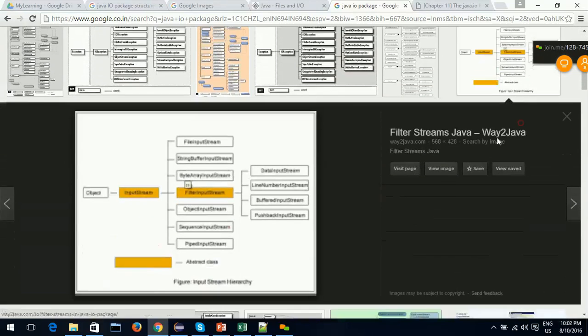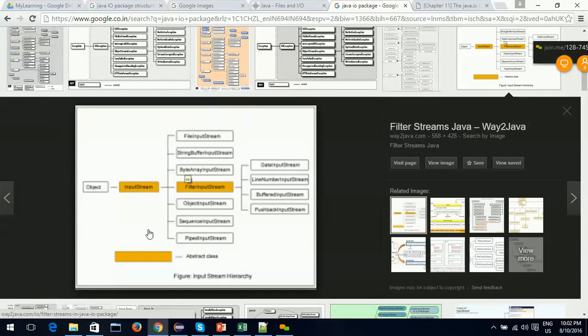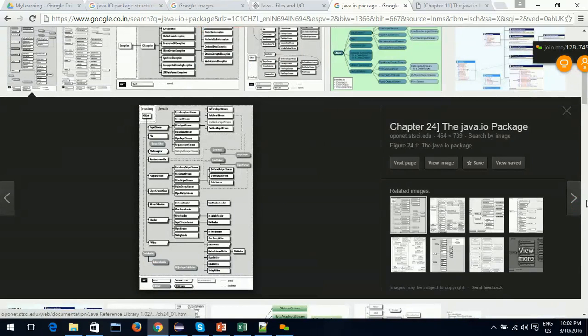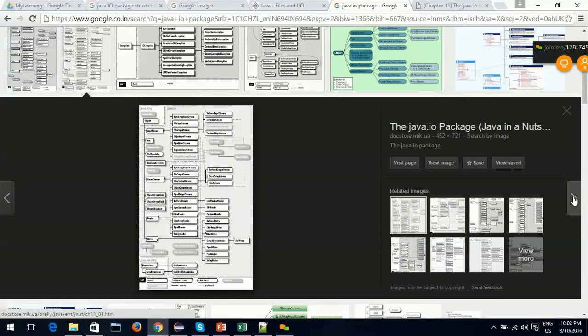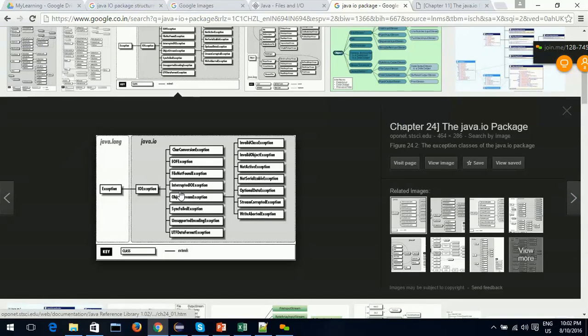In the IO package, object input stream, there are too many classes. So the first thing anyone needs to do while learning Java IO is group the classes. First logically group them, understand at a high level what each group is doing, then go into a group, pick any one class, and see what it's doing.